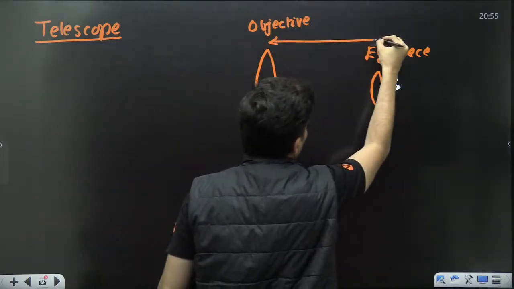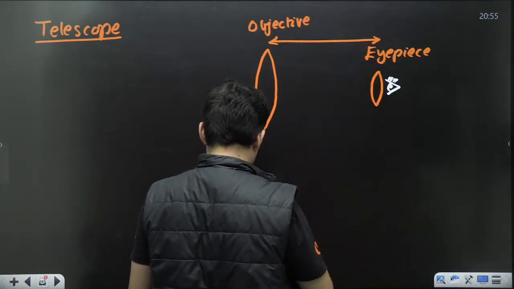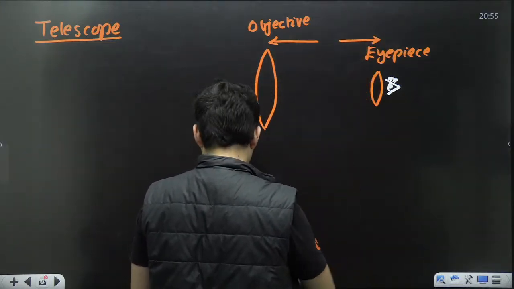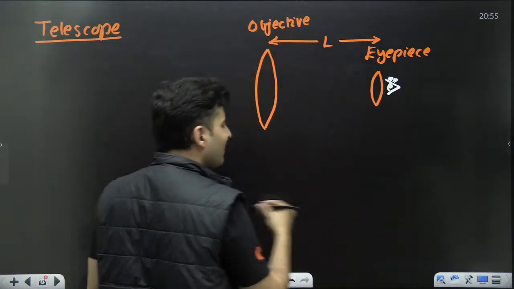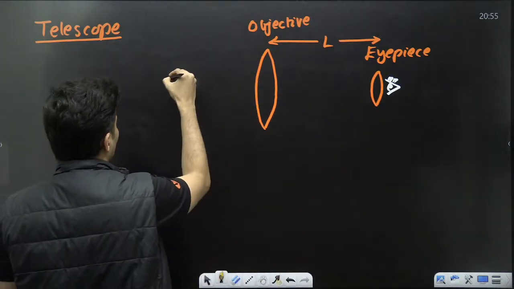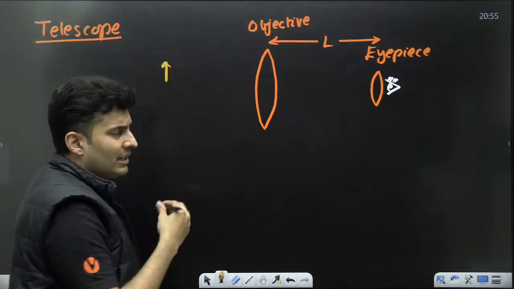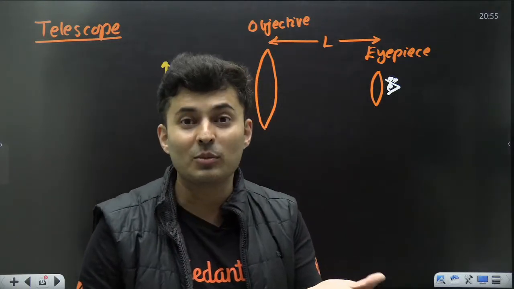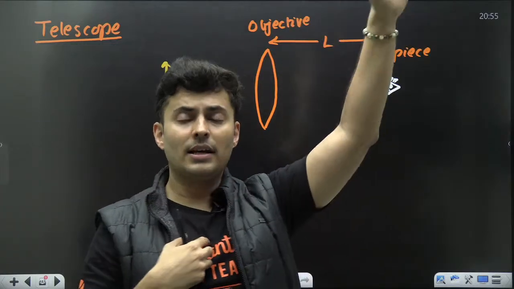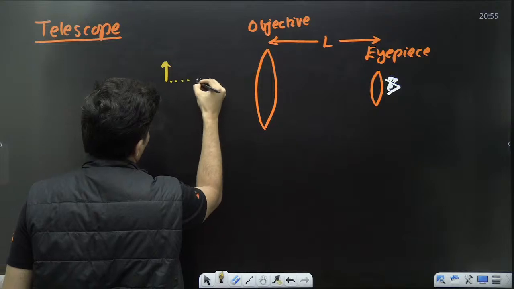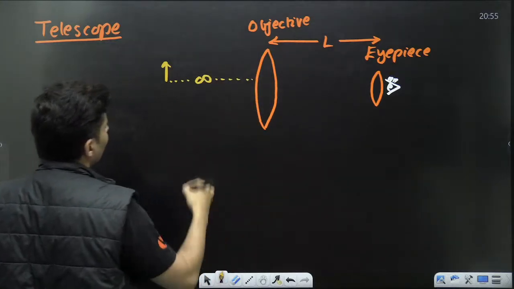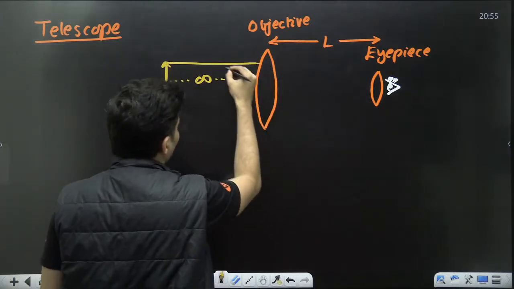This is the distance between them, so that would be L. Your object will be really, really far away. Obviously, with a telescope, what do you see? Not an organism. You will see a star, moon, sun, or other planet, which is really far. This distance is almost infinity.